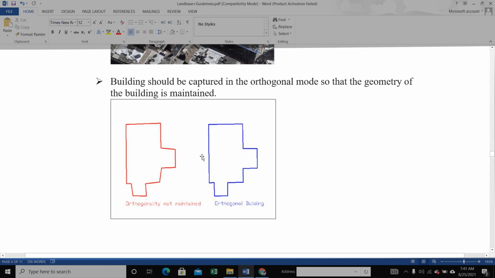The building should be captured in orthogonal mode so that the geometry of the building is maintained. The building geometry is correct. This red color building geometry is wrong, but the blue color geometry is good. So we capture in blue color building safely.